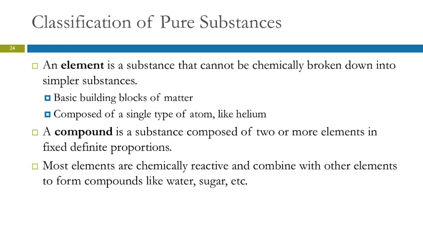So these are the basic building blocks of matter. You can't take those Lego bricks and make them smaller, break them into simpler things. We have a single kind of particle. Helium gas is an example. Helium gas is just helium atoms. You can't break those atoms into anything more simple.